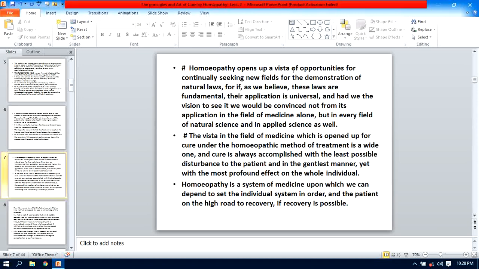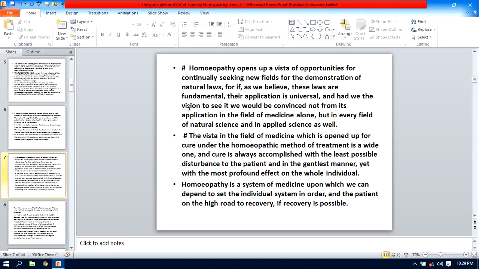Homeopathy opens up a vista of opportunities for continually seeking new fields for the demonstration of the natural law. For if, as we believe, these laws are fundamental, their application is universal. Yes, why are these very pleasing? Because these are fundamental and their application is universal.